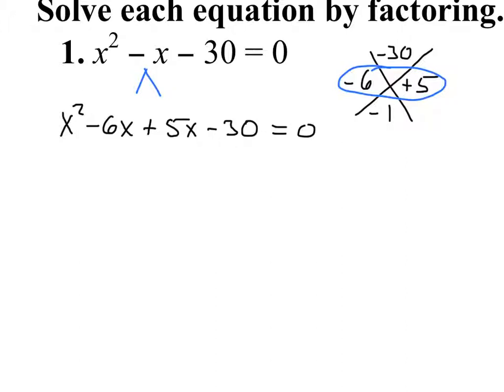All right, so we want to factor that left side now, which we do exactly like we've been doing the last few days. We now need to factor by grouping. By the way, if you feel comfortable with this now, go ahead and work ahead. See if you come up with the same answer after we factor. If you're still struggling, shoot your eyes up here and make sure that you are following along. So, in that first group, I can factor out an x. I'm left with x minus 6. In the second group, I can factor out a positive 5.